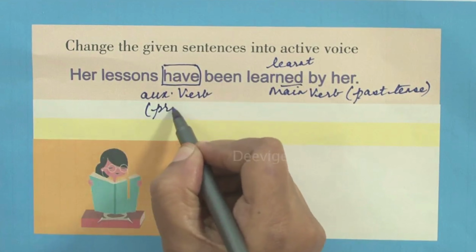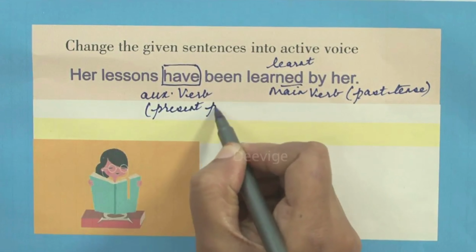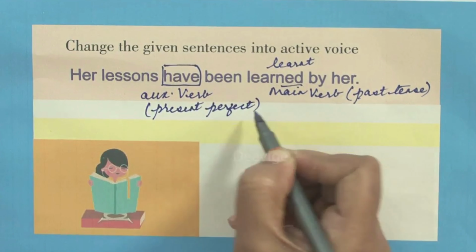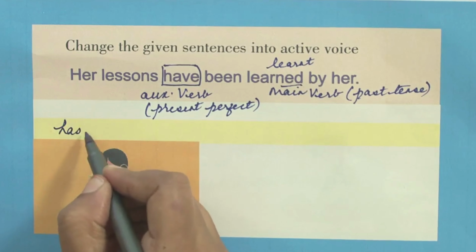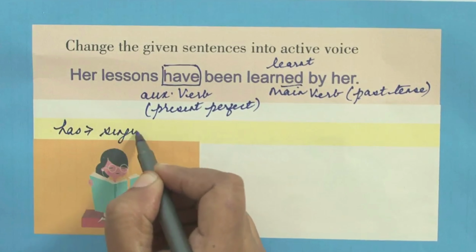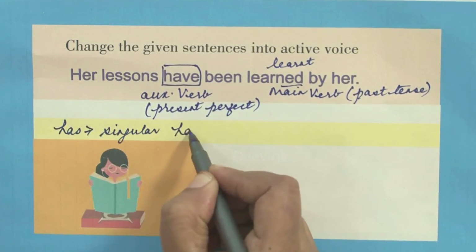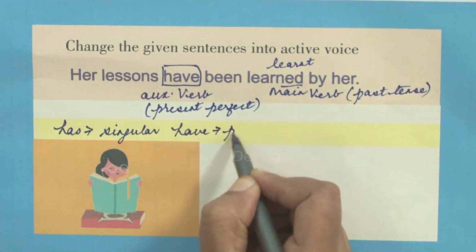It is in the present perfect. So have is present perfect. Has is also present perfect. But has indicates singular noun and have is plural. So has is singular and have indicates plural.